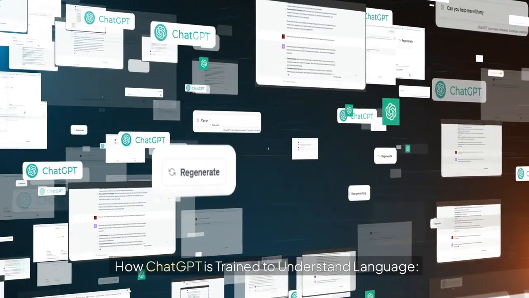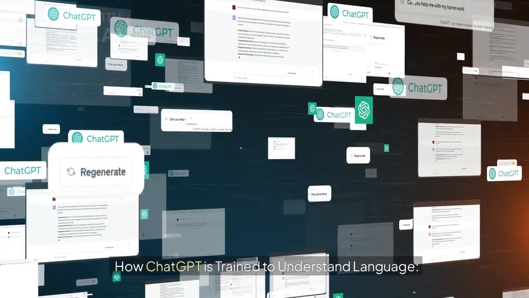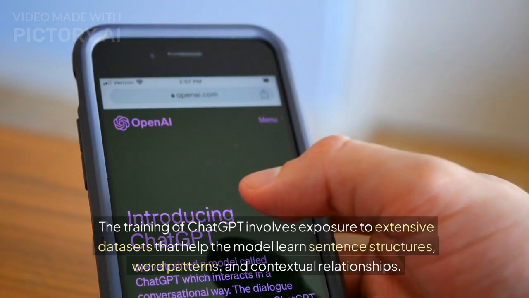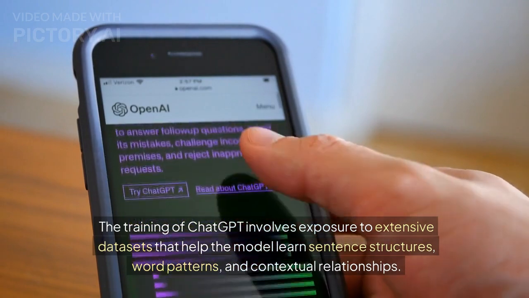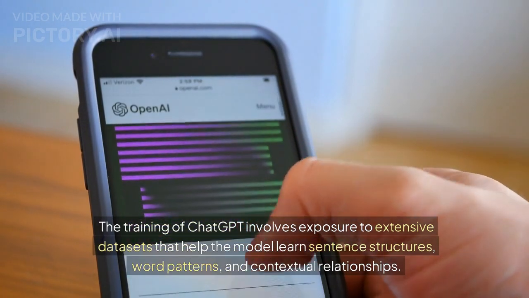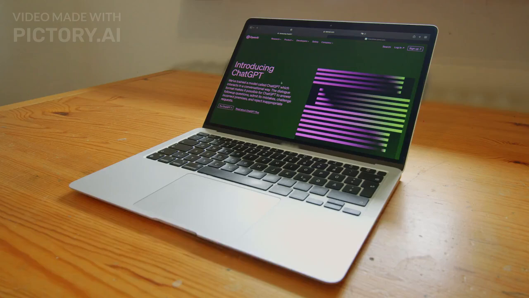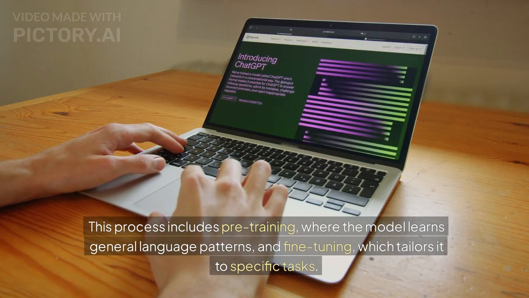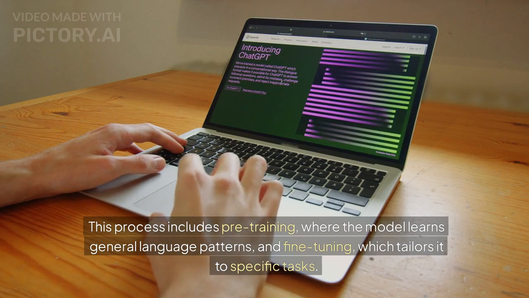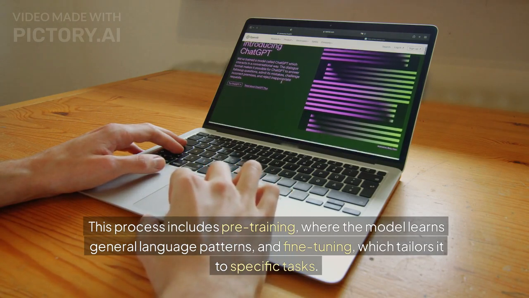How ChatGPT is trained to understand language. The training of ChatGPT involves exposure to extensive datasets that help the model learn sentence structures, word patterns, and contextual relationships. This process includes pre-training, where the model learns general language patterns, and fine-tuning, which tailors it to specific tasks.